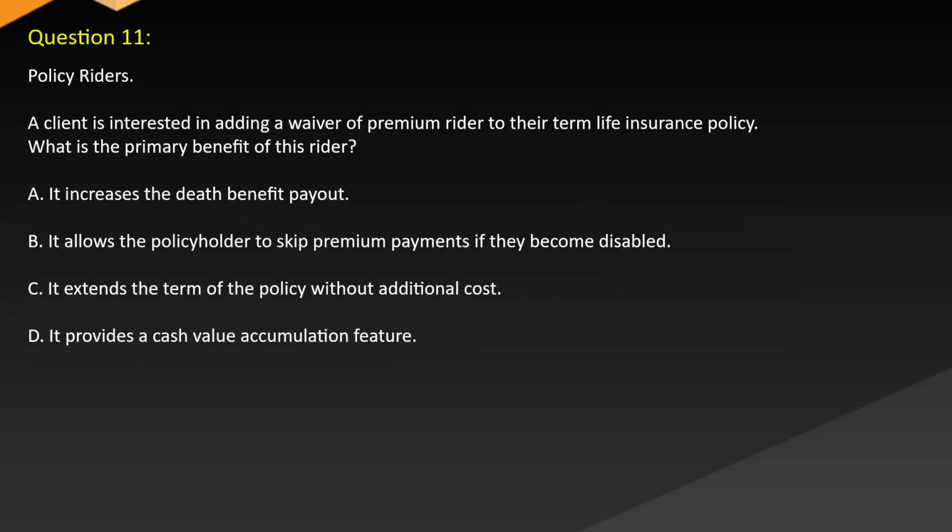Question 11. Policy riders. A client is interested in adding a waiver of premium rider to their term life insurance policy. What is the primary benefit of this rider? A. It increases the death benefit payout. B. It allows the policyholder to skip premium payments if they become disabled. C. It extends the term of the policy without additional cost. D. It provides a cash value accumulation feature.